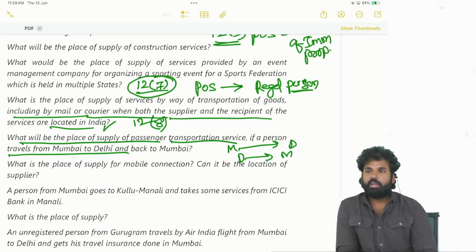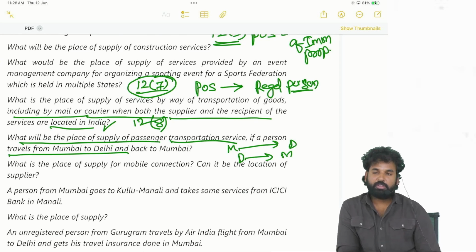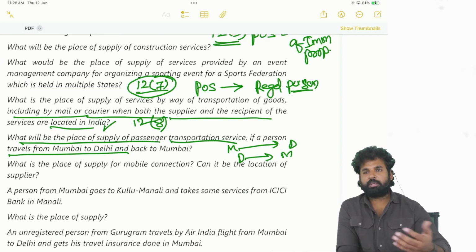What is there in that? If it is provided to a registered person, then the place of supply will be the place of such registered person. If it is provided to other than a registered person, then in such cases it is the place where the passenger is onboarding the conveyance. Place where onboarding the conveyance means, from Mumbai to Delhi, where he will embark, where he will onboard. In Mumbai he will onboard. What will be the place of supply? Mumbai will be the place of supply.